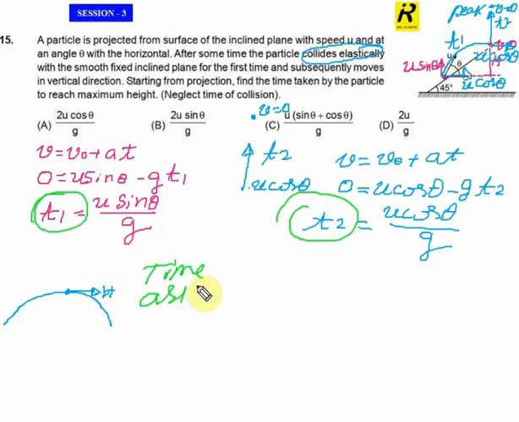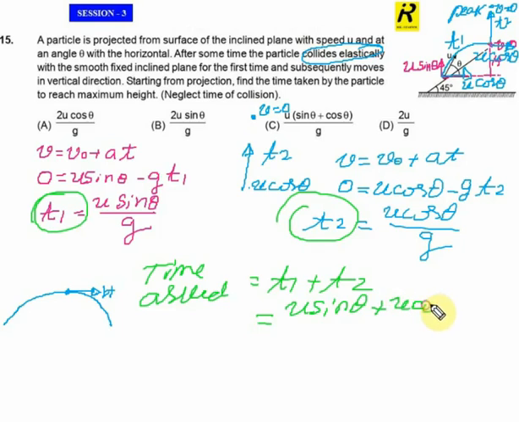What they asked in the question is nothing but the sum of t1 and t2. This is equal to u sine theta divided by g plus u cos theta divided by g, and the g term is the same for t1 and t2, so I take g as common.